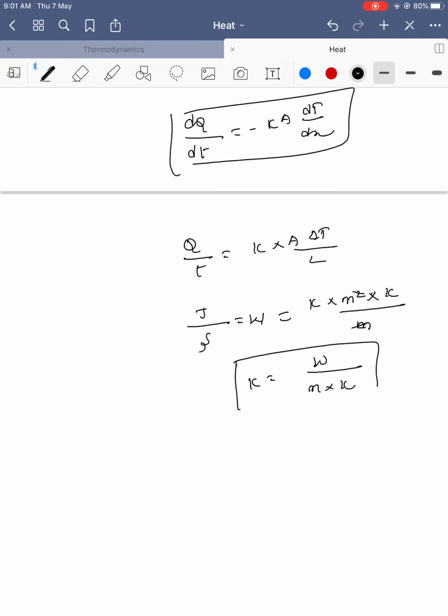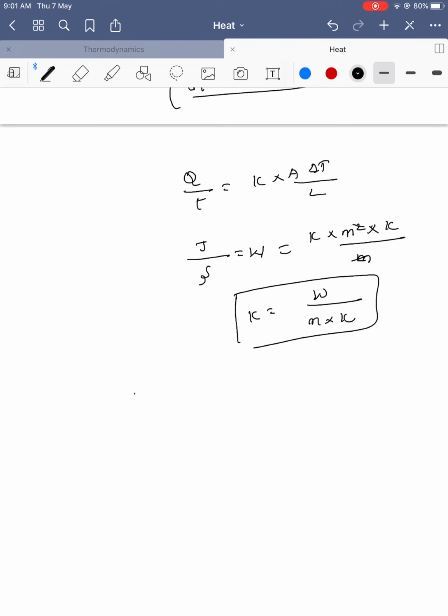If you want to write the dimensional analysis of K, joule is nothing but force into displacement. Force is M L T to the power minus 2, so energy is M L square T to the power minus 2. Dividing by t, watt is M L square T to the power minus 3.